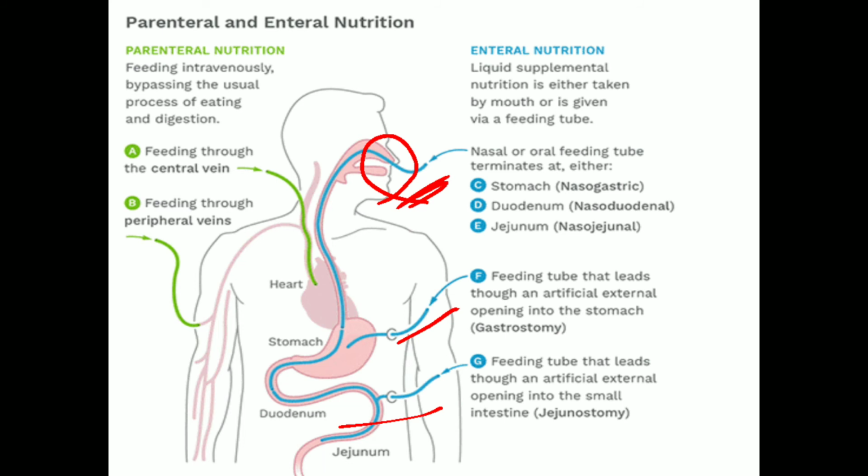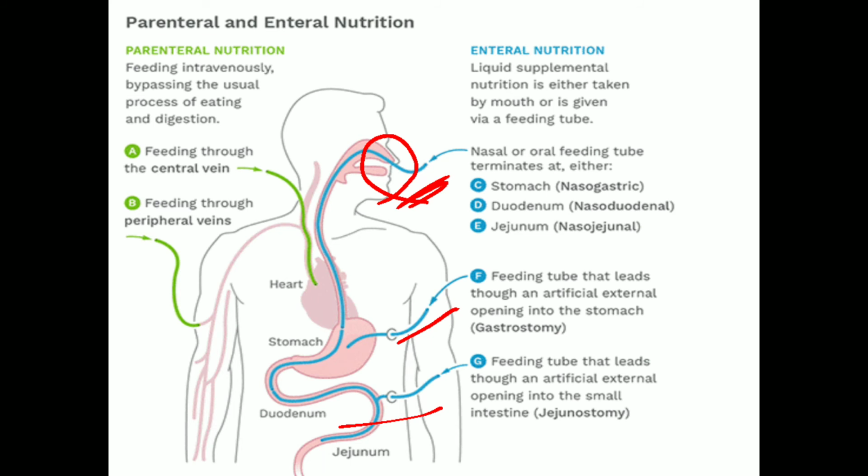This particular method of feeding is used when the intestine is not functioning and needs to rest. Now, parenteral fluids basically contain water, glucose, amino acids, minerals, vitamins, all the nutrients, not any bolus.